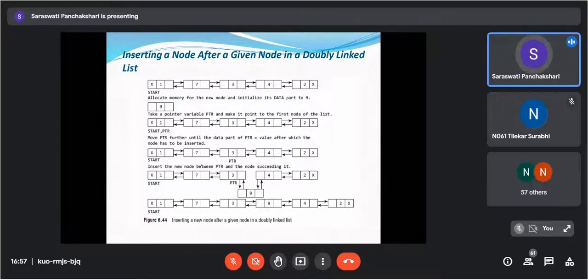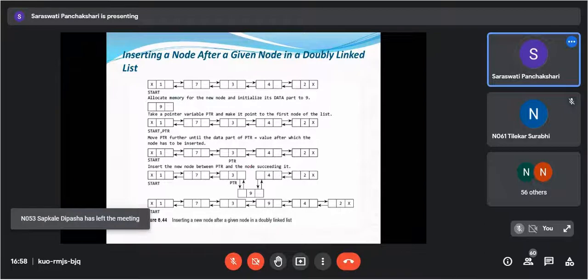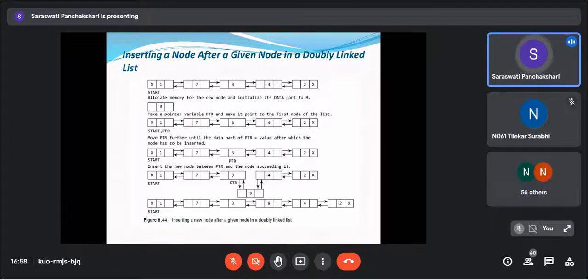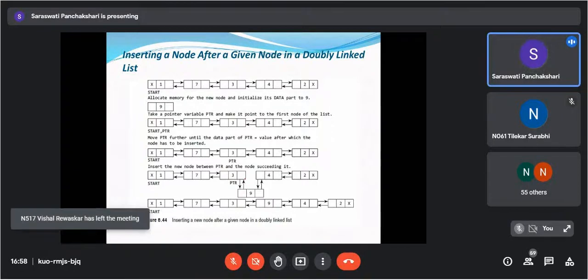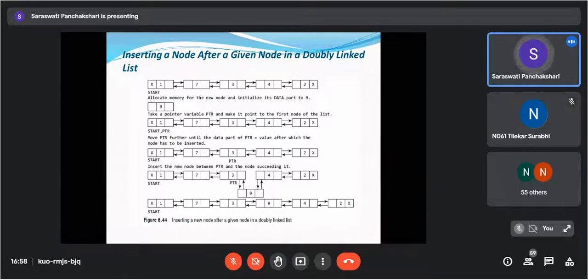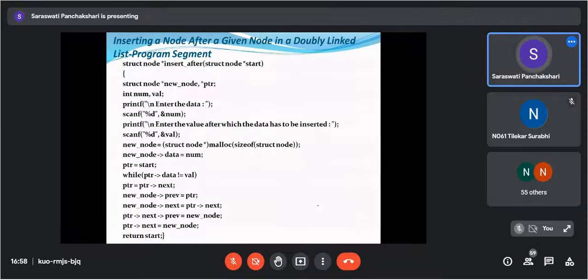So insert the new node between the PTR and the node succeeding it. New node previous is equals to PTR, PTR of next is equals to new node, then PTR of next of previous is equals to new node, and new node of next is equals to PTR of next. So we can insert the value here. So this is the code.